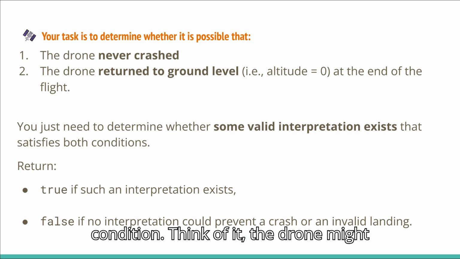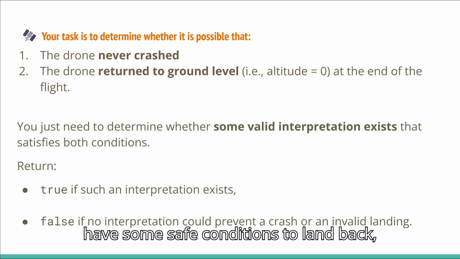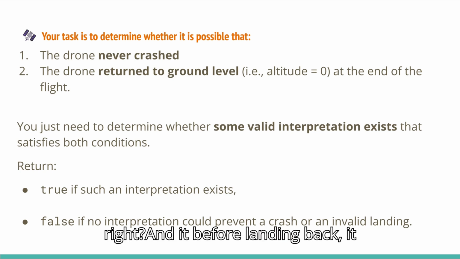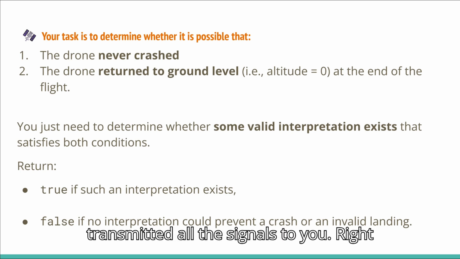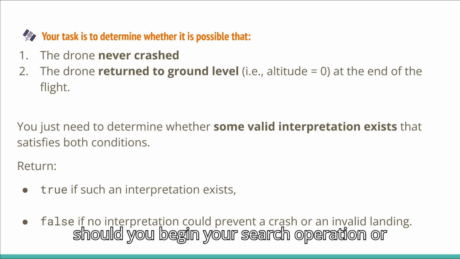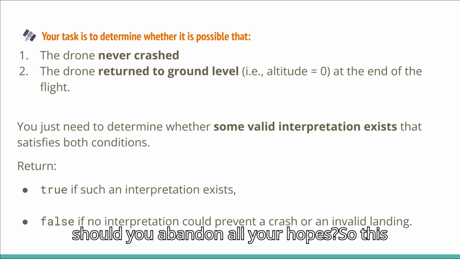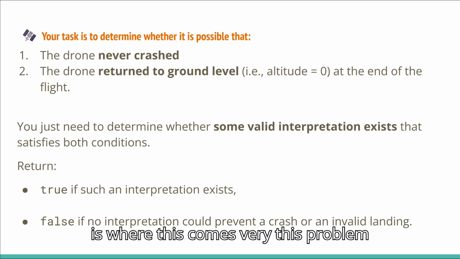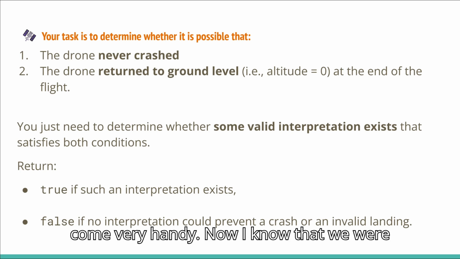Think of it, the drone might have had safe conditions to land, and before landing it transmitted all the signals to you. Now you're interpreting the signals and trying to decide whether you should begin your search operation or abandon all your hopes. So this is where this problem comes in very handy.